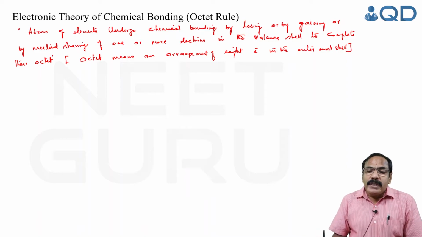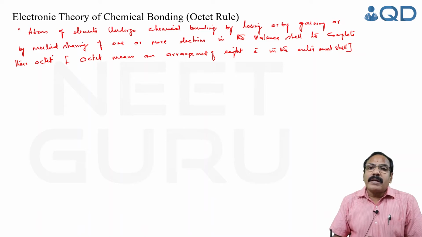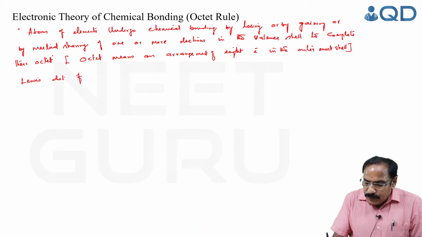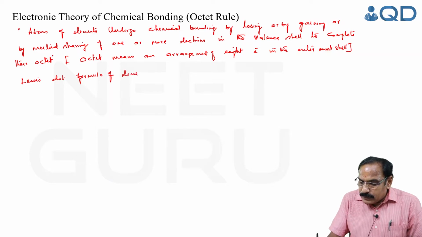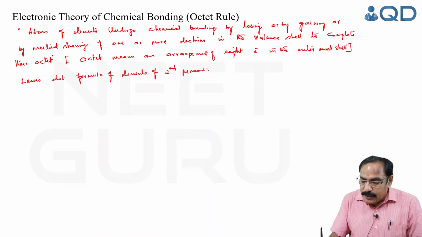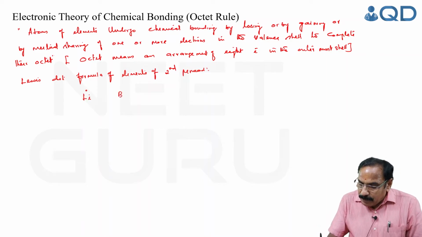It was G.N. Lewis who proposed the dot formula. The valence electrons are shown as dots around the symbol. Let us see the Lewis dot formula of elements of the second period, starting from lithium. The outermost shell of lithium has 1 electron. Beryllium has 2 electrons. Boron has 3 electrons.